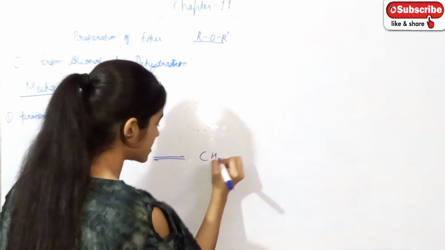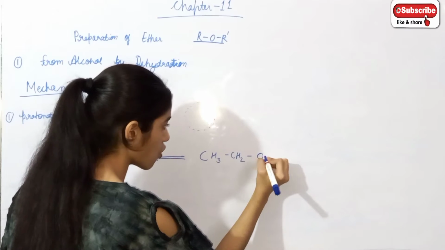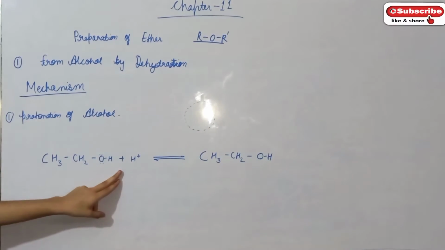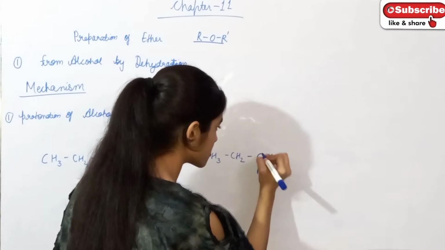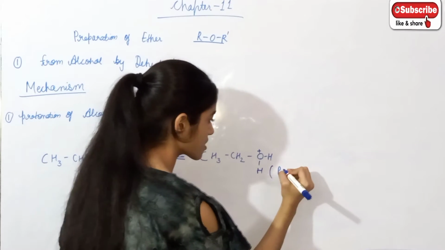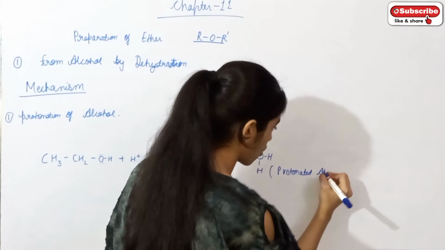Protonated alcohol, O. This H is here, this H is the same as it is, and this H gets attached with this, and here is a positive sign to form protonated alcohol. This is what? Protonated alcohol.